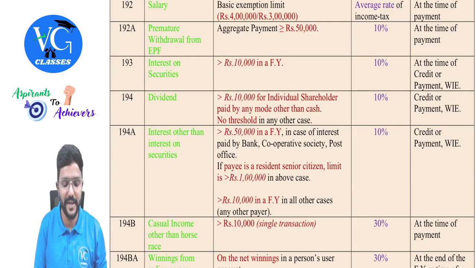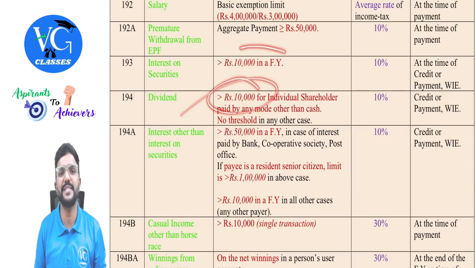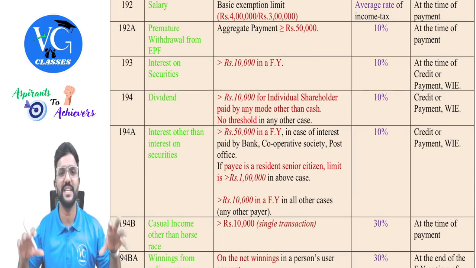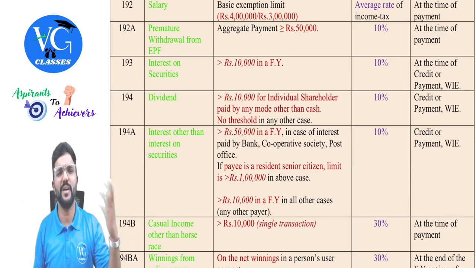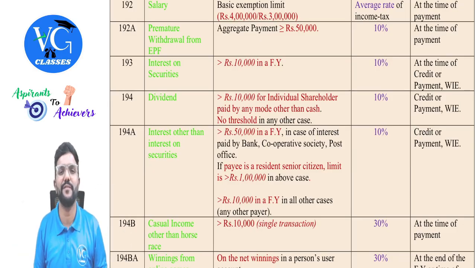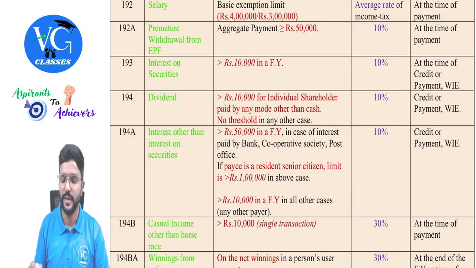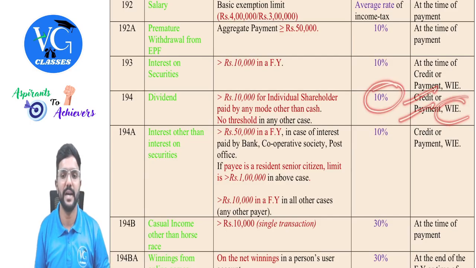Clear? And please be careful, guys. This 10,000 is a limit for each company. Now assume I have invested in the shares of 10 companies and all these 10 companies are paying me a dividend of 2,000, 5,000, 6,000. That is within 10,000. Should they deduct TDS? No. For each company, the limit is 10,000. Okay. So TDS has to be deducted at 10% at the time of credit or payment, whichever is earlier.